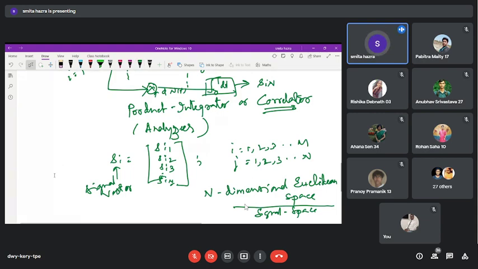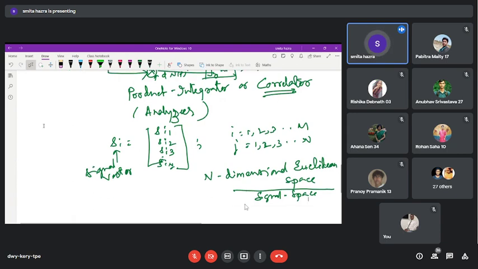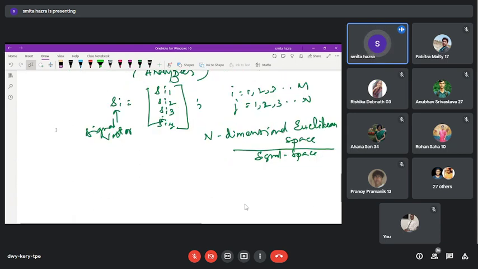Now once the constitution is within our capability, we will show how we plot the entire thing, how we show the energy of the signals, the length of the signal, the difference between two signals, and so on. When we want to show the length of a signal, we use a notation like this.